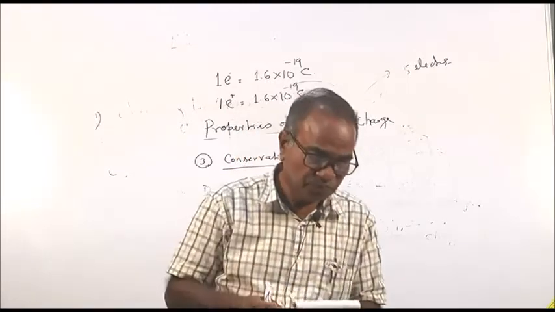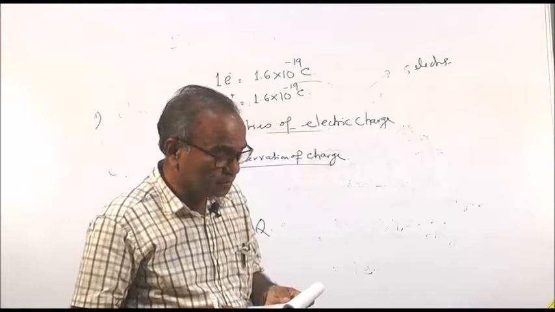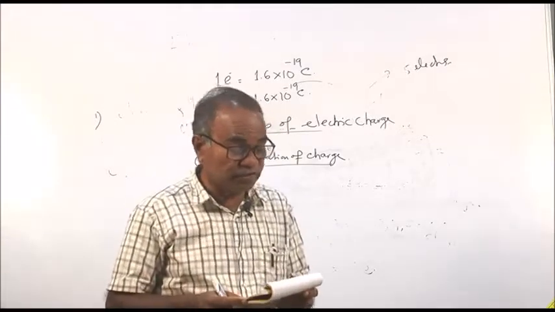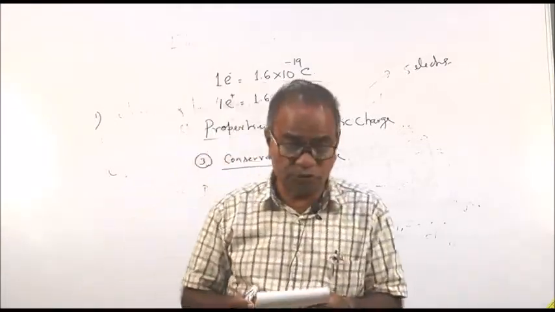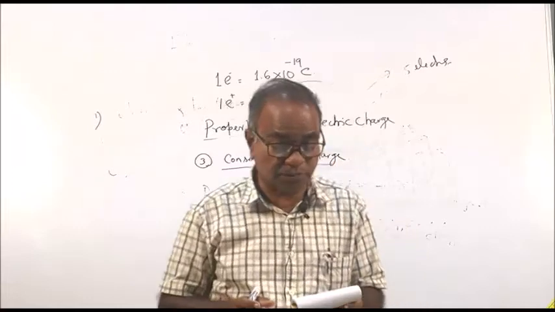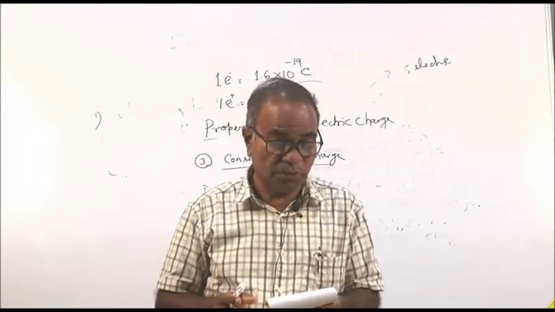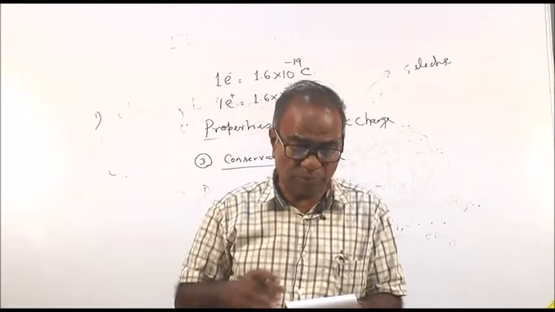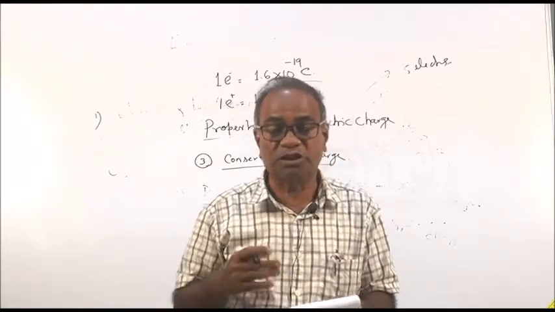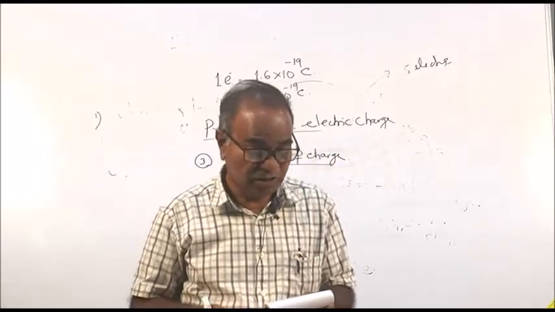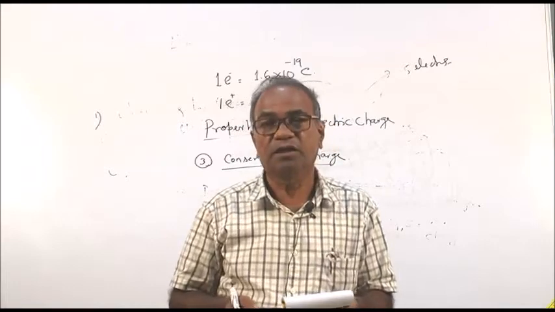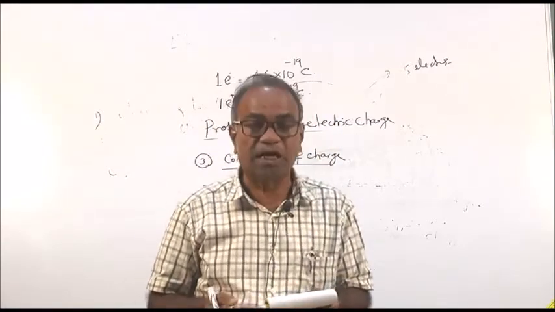An example of conservation of charge is when a glass rod is rubbed with silk, both are neutral. The total charge of glass rod and silk is 0 before rubbing, and after rubbing the glass rod becomes positively charged and the silk gains an equal amount of negative charge.